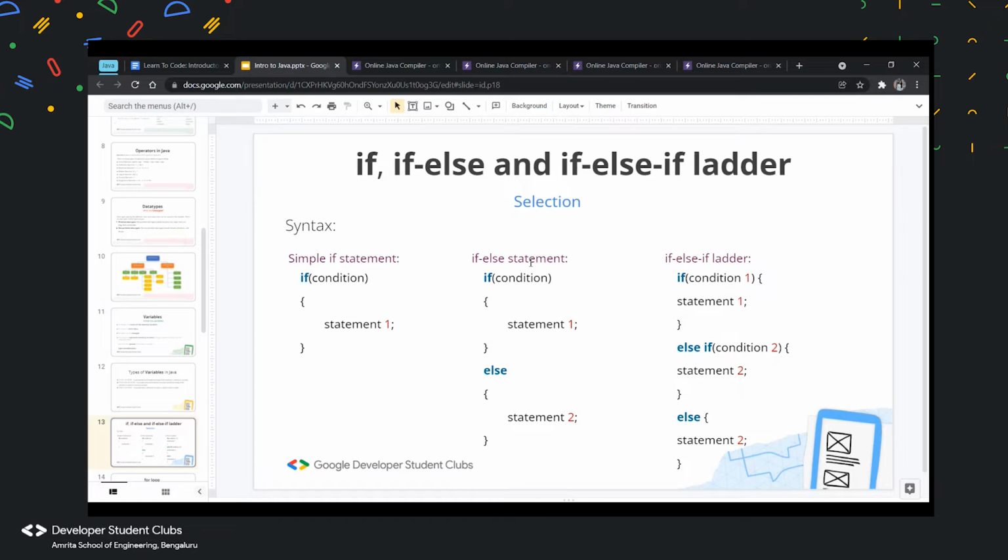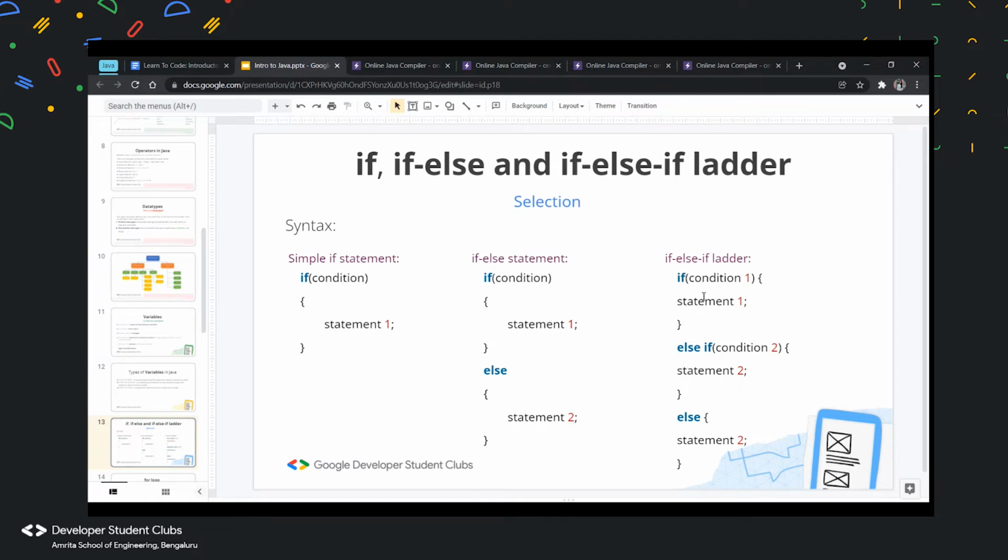Now, the if else if ladder. I said that if this condition is not true, then it goes to the next one. So the if else if ladder is basically a chain of if else. It's basically the same as the if else condition, but for a few things you might have extra conditions. You might not just have one condition, you might have 2 or 3 conditions. What do you do for that? For that, you use an if else if ladder.